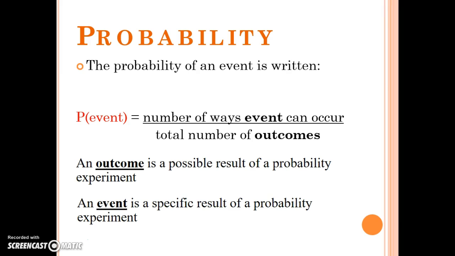An event is a specific result of a probability experiment. So an event would be pulling a green marble out of a bag that has green and yellow marbles. And so we need to be very careful about figuring out the number of ways that this certain event they're asking us about can occur, because that's going to be the numerator of our fraction, and the total number of possible outcomes that are going to come from the setup of that problem. That's going to be the denominator of our fraction. So those things are important.